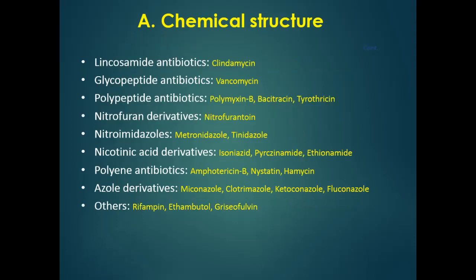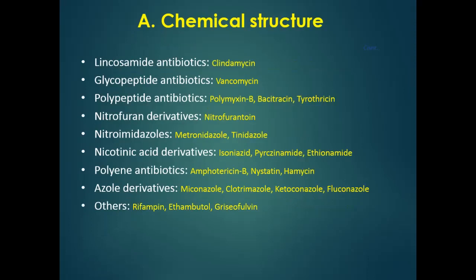Next, according to their structure, again it continues: lincosamide antibiotics, clindamycin; glycopeptide antibiotic, vancomycin. Polypeptide antibiotics are polymyxin B, bacitracin, tyrothricin. Nitrofuran derivatives are nitrofurantoin.